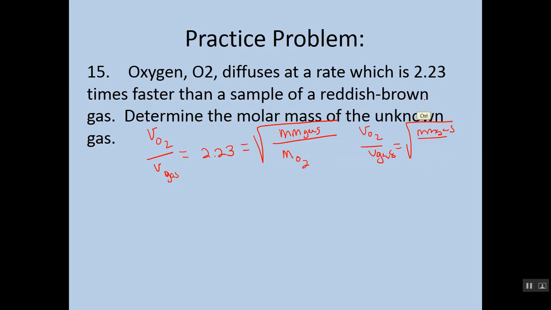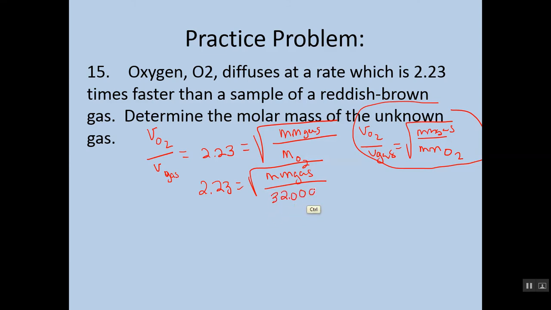It's really just the opposite for molar mass than it is for speed. So that's what it looks like, right? It simply looks something like this, but I've actually got at least one number plugged in. But let's plug the other one in, right? So 2.23 equals the molar mass of our gas on top over our oxygen. Remember, it's O2, so 16 times 2, which is really just 32 grams. So we've got it set up, right?